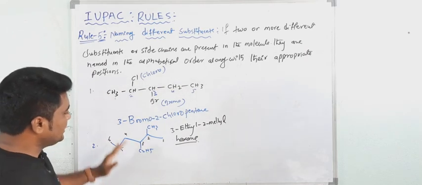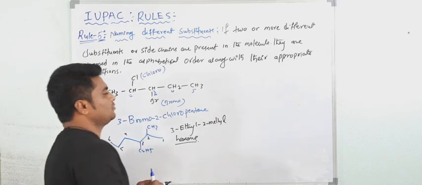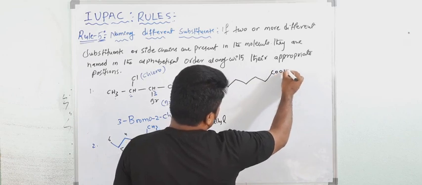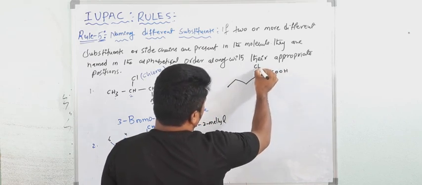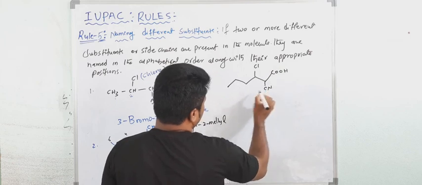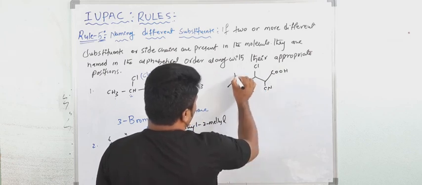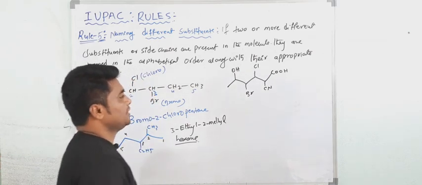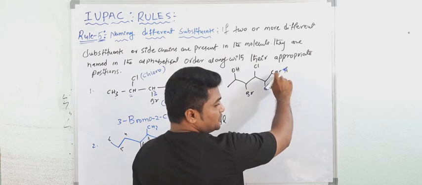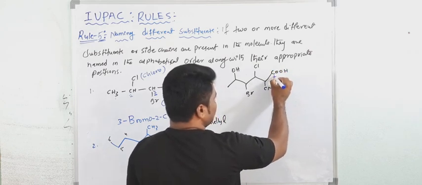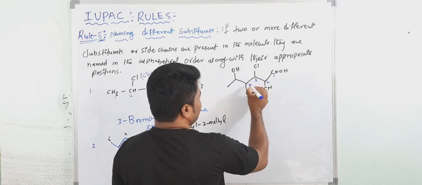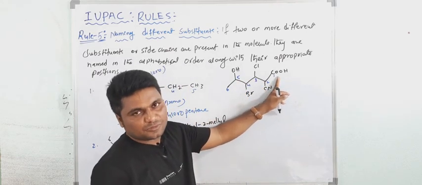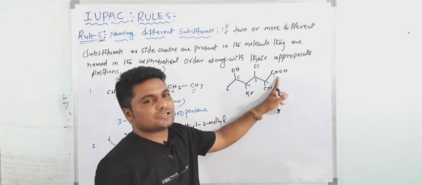Understood? So here what is the main important point? The substituents you have to write in alphabetical order. For example, one more, see. This is carboxylic acid, and we have here one chlorine, C cyanide, and Br. Now OH. See, this is one compound. So many groups are there. So here the principal functional group, that is the highest priority functional group, is carboxylic acid. Start the numbering from this one. 1, 2, 3, 4, 5, 6. Because the carboxylic acid group comes first always. The highest priority functional group.